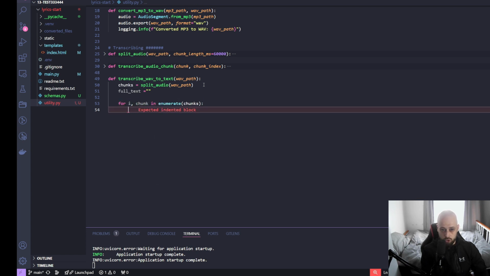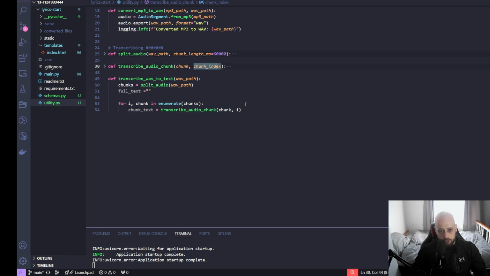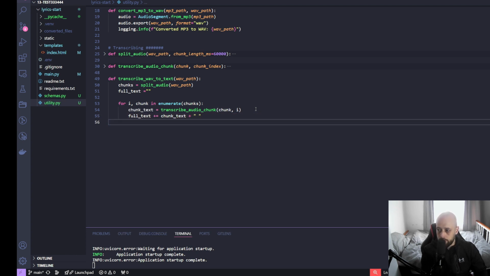So going through all the chunks, we'll say that the chunk text, and then we will call the previous function of transcribing audio chunk. We'll pass chunk file and the chunk index. So now we want to make sure that we join in our full text transcription from each individual chunk of the video. So we will give chunk text plus an empty space, just a placeholder.